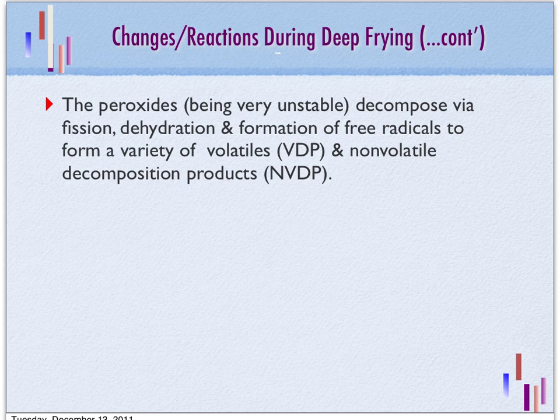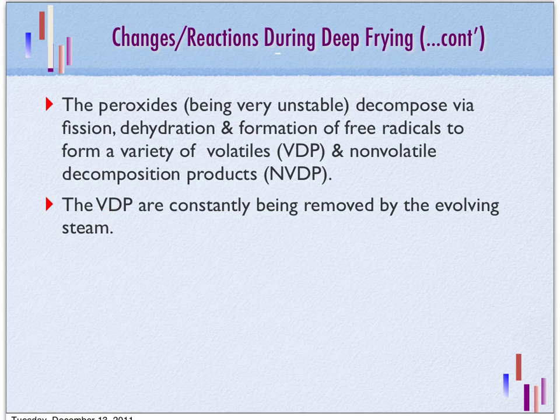The peroxides are very unstable molecules, so they quickly decompose through fission and dehydration, and the formation of these free radicals would form a variety of volatiles. This is called VDP, or volatile decomposition products, and also non-volatile decomposition products, or NVDP.